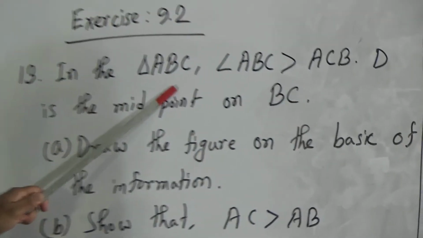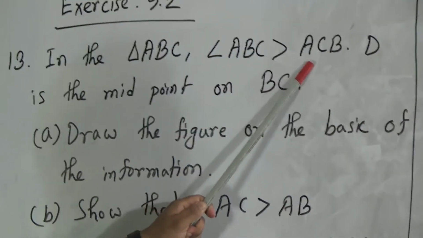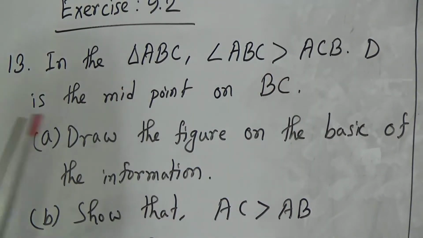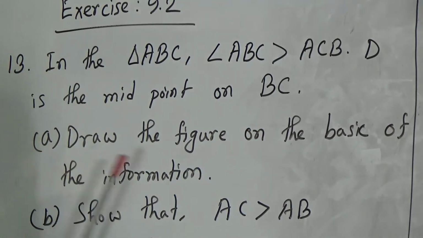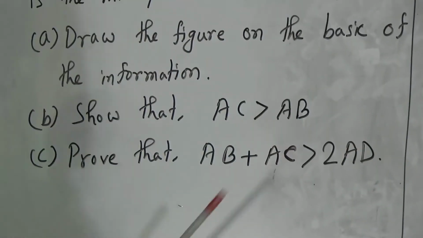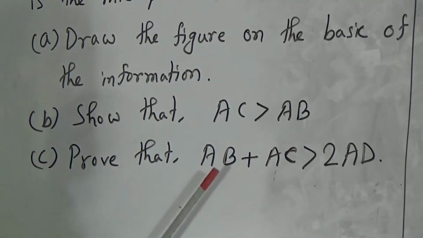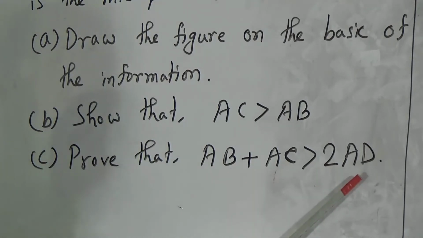The question is, in triangle ABC, angle ABC is greater than angle ACB. D is the midpoint on BC. Activity A is: draw the figure on the basis of the information. That means from the information you should draw the figure. In activity B, show that AC is greater than AB, and in activity C, prove that AB plus AC is greater than twice AD. Okay, this is our question. That means your book has some wrong information in question number 13. You should correct this one.